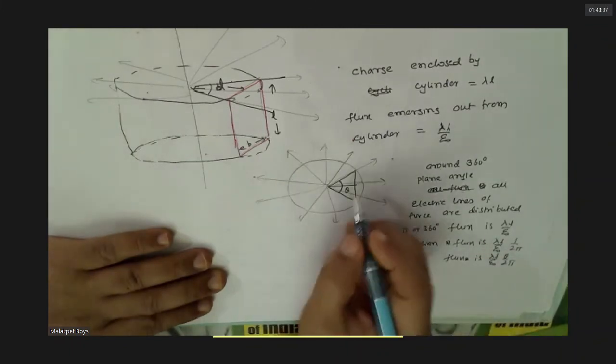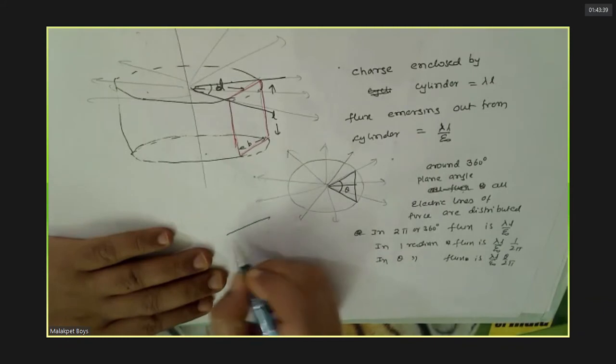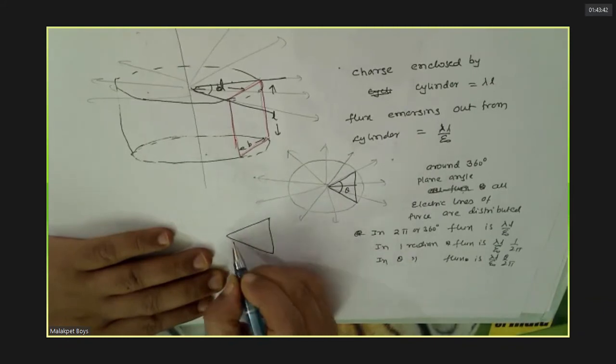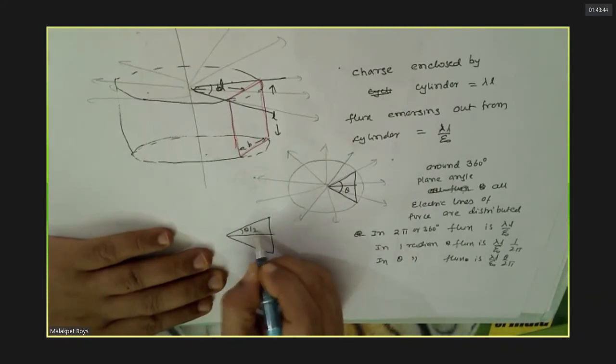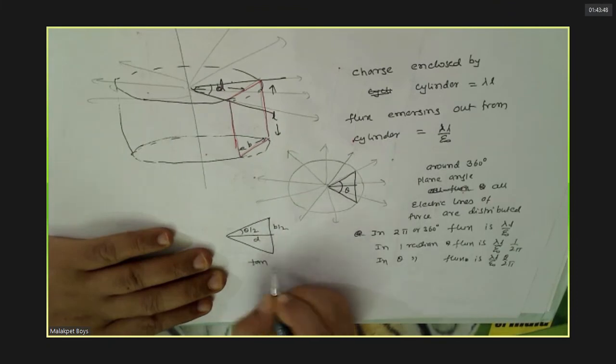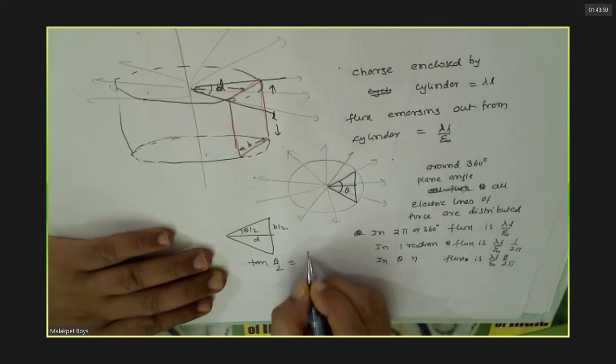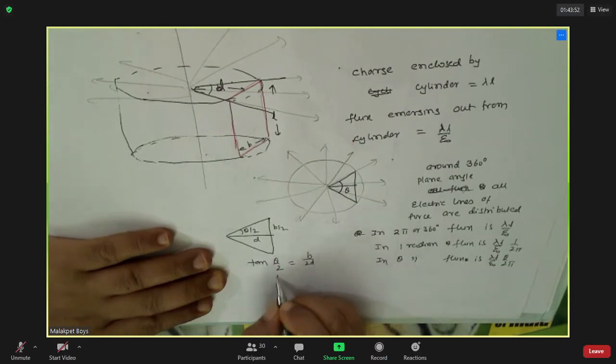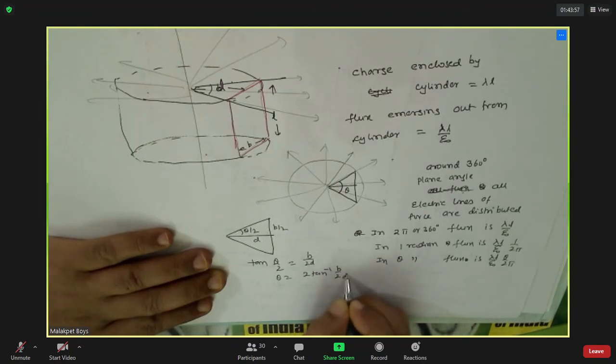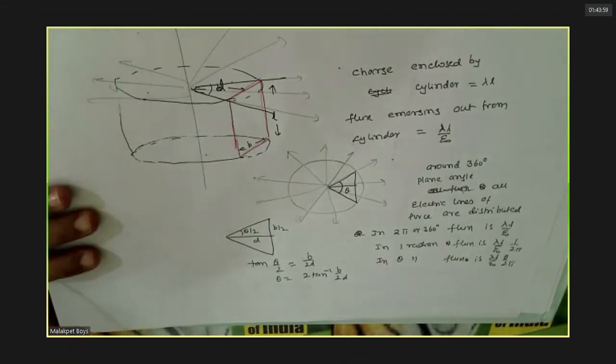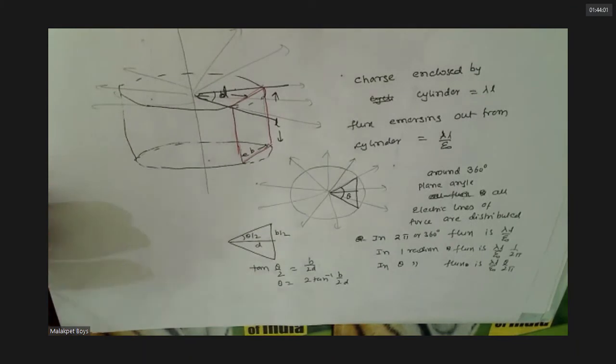And how to find theta? That is what I have done. This is theta by 2. This is b by 2. This is d. So what is tan theta by 2? B by 2d. I substitute. Any doubt till here? No doubts. Is it clear? Clear, sir.